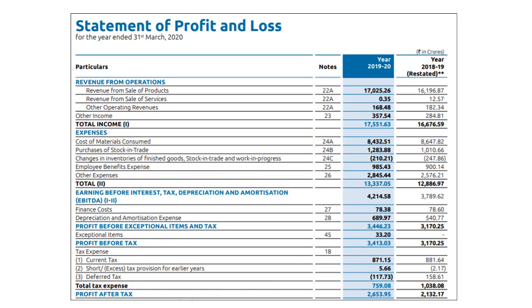If you observe, there is a separate column pertaining to notes. Against each of the major line items, a note number is mentioned. These notes start after the financial statements end, and they give us a breakup of all the amounts mentioned on the face of the profit and loss account. For example, note number 22A will summarize a high-level breakup of revenue from sale of products and services, while note number 24A will give a breakup of cost of materials consumed. Note number 27 will give us a breakup of interest and finance costs spent by the company during the year, and so on and so forth.